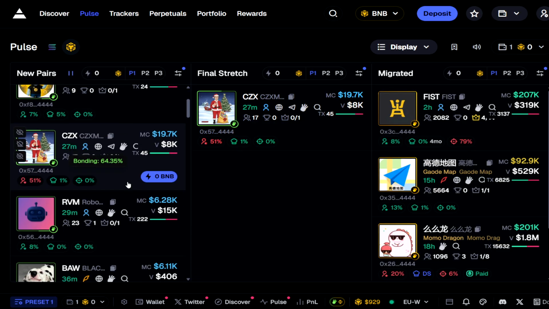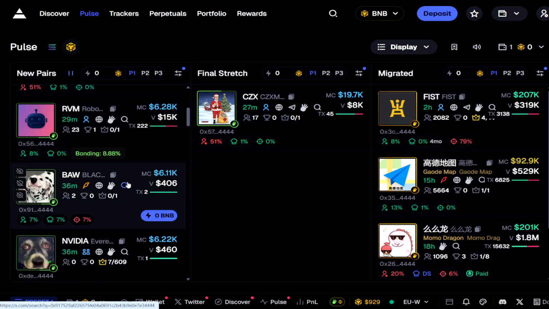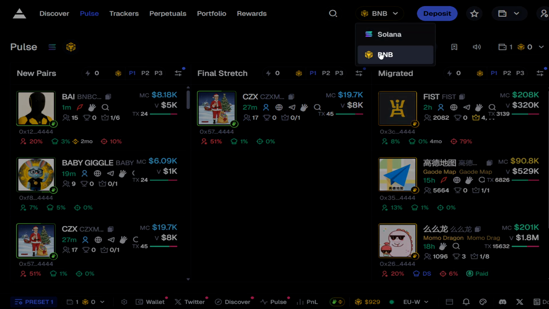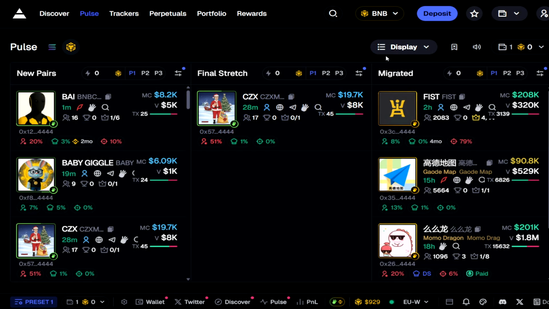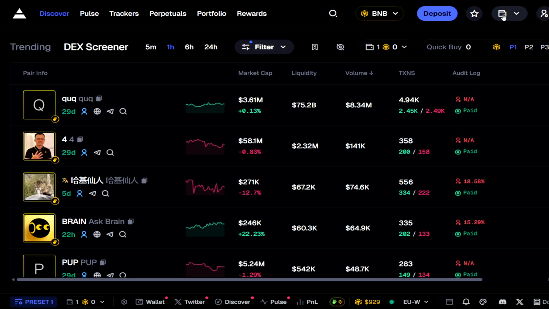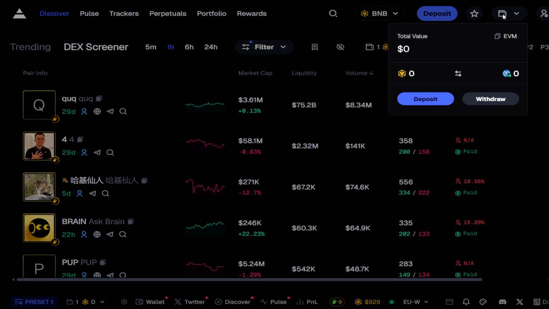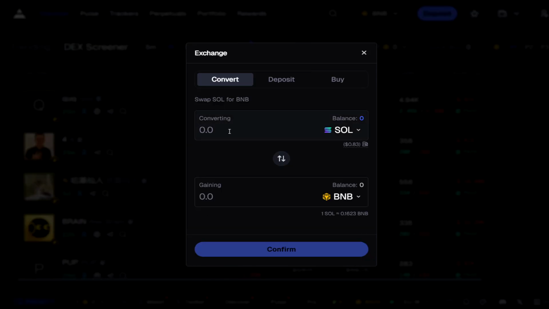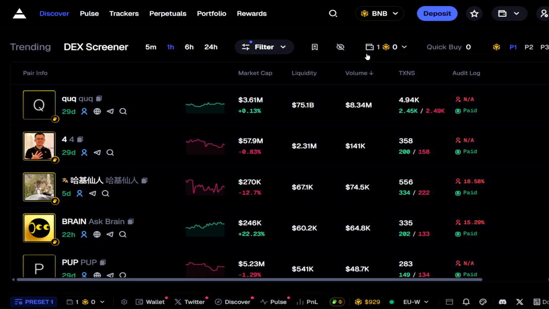Switching between Solana and BNB is simple, just click the button here to change the network. You can now also bridge your Solana to BNB directly inside Axiom without using a third-party service. Click on your wallet, select Deposit and then choose Convert. Enter the amount of Solana you want to swap for BNB and confirm, and the BNB will be sent to your wallet. The layout for BNB is the same as for Solana.